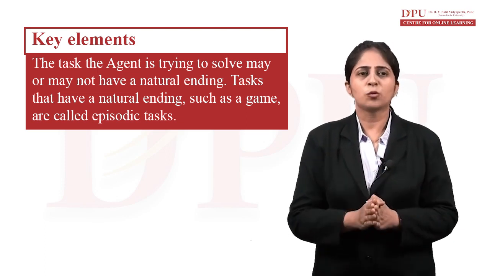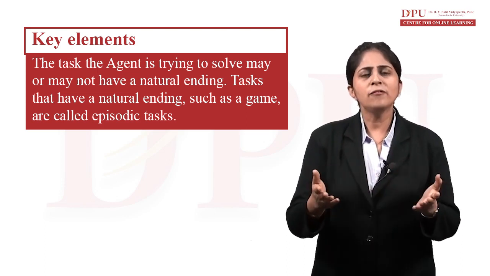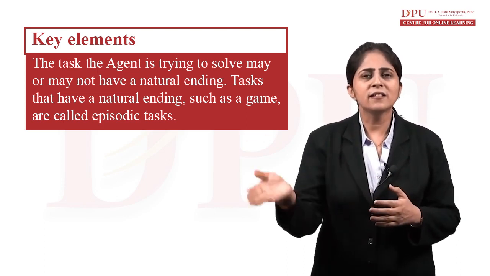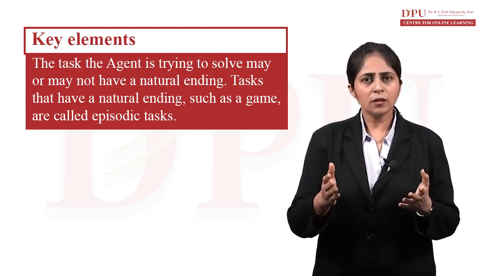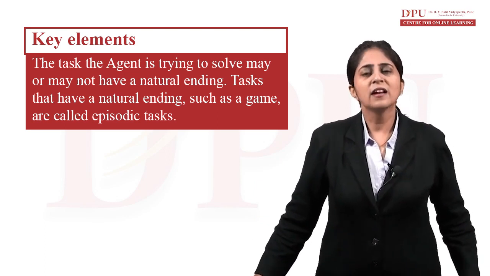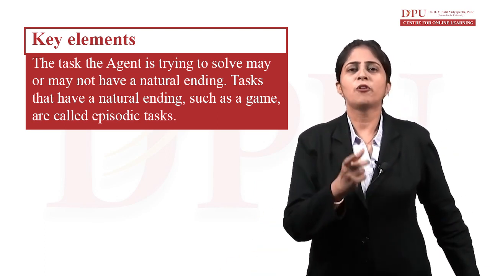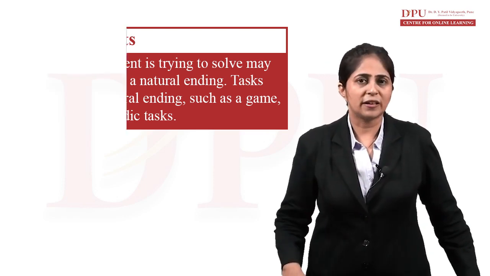Conversely, tasks that do not have an ending are called continuous tasks, which will keep on happening and happening.